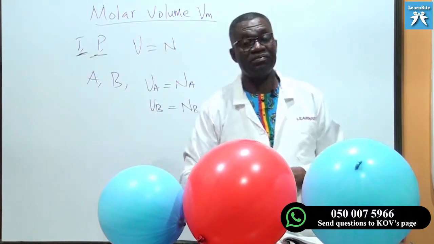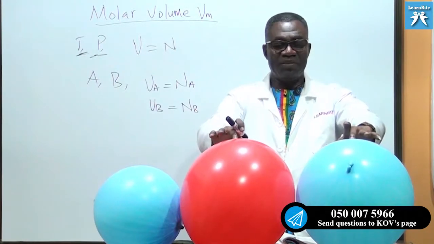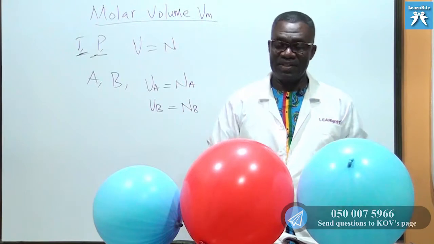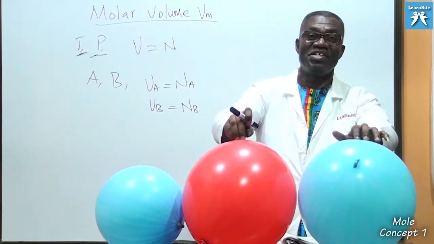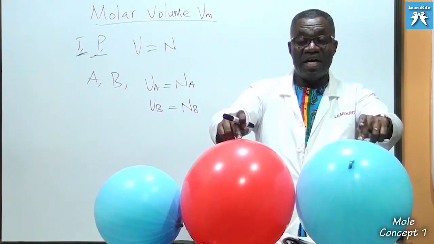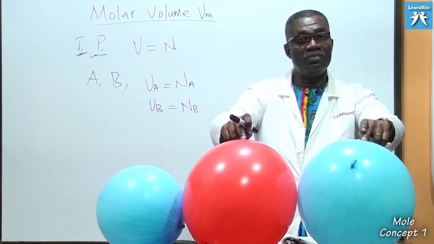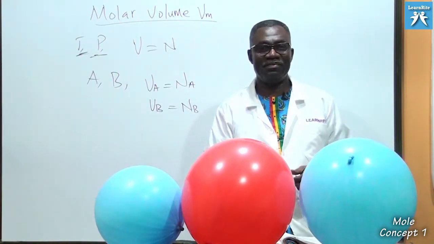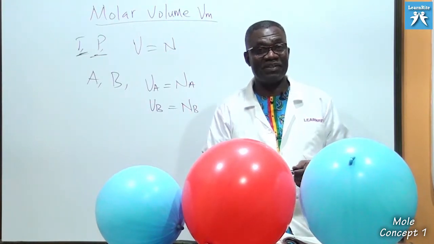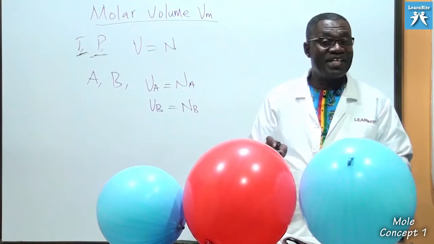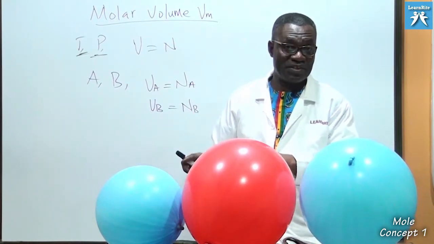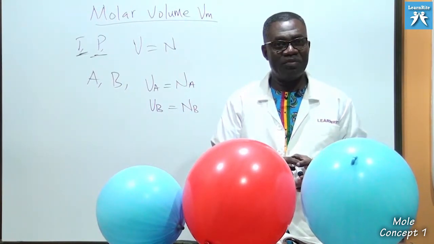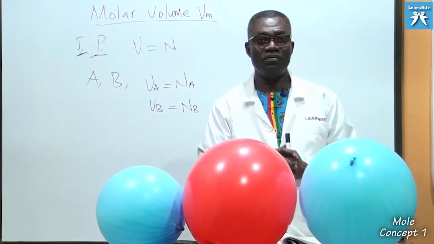Let me illustrate with these balloons. I'm assuming that these volumes are equal. If temperature and pressure are constant, the number of particles here should be equal to the number of particles here, as long as these volumes are equal. Now, if you choose 1 mole of each of these, which presupposes that their number of particles, capital N, is 6.02 times 10 raised to the power 23, they will all have a certain volume.